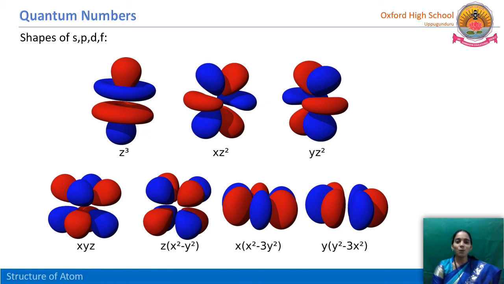Finally, we can conclude that we know where the electron is, in which subshell it is, in which orbital it is, and how many electrons there are in the subshell, what is the energy of the shell and what are the energies of the subshells. So finally, the quantum mechanical model of the atom gives us a clear picture.